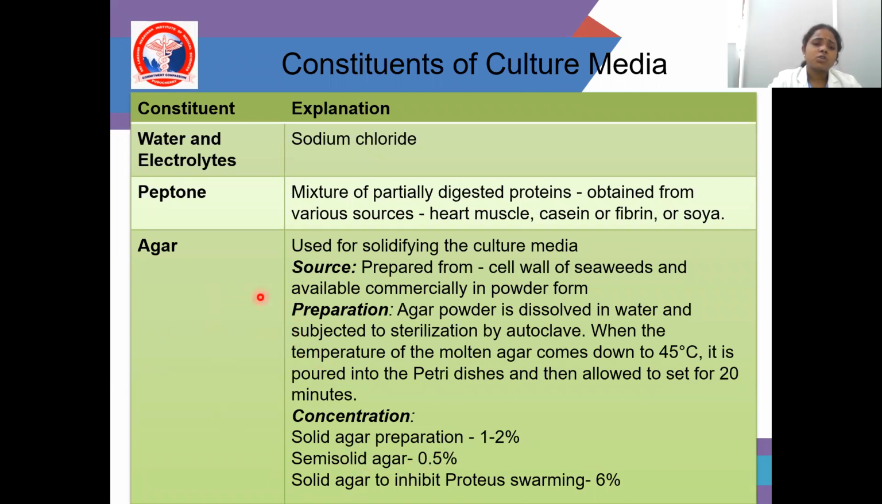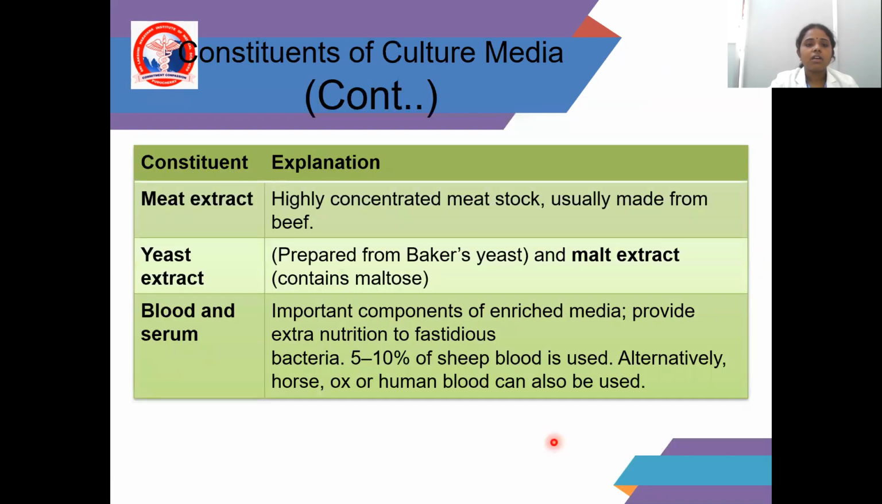The agar is a solidifying agent for culture media. For solid agar, the preparation is 2%, for semi-solid agar 0.5%, and for solid agar to inhibit proteus swarming, 6% agar. Then meat extract, it is highly concentrated meat stock usually made from beef. Yeast extract is prepared from baker's yeast, and malt extract contains maltose. Blood and serum are an important component of enriched media, providing extra nutrition to the fastidious organisms.